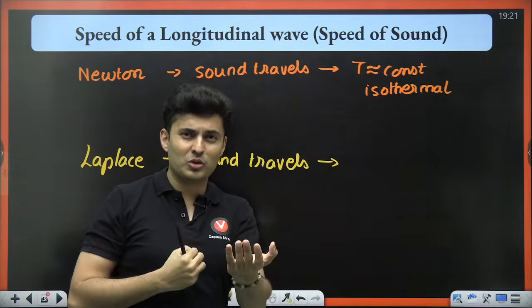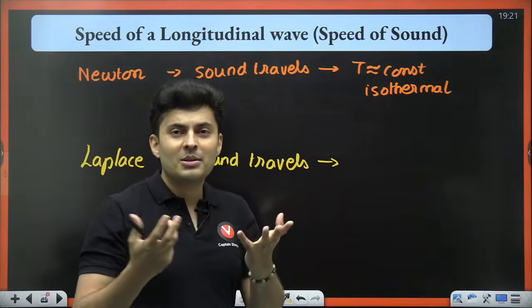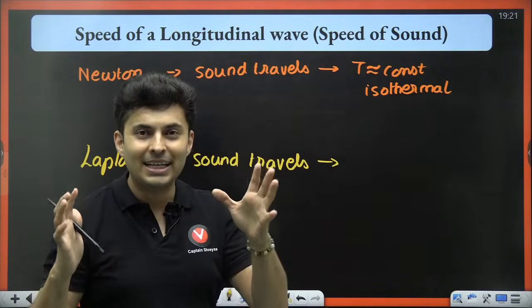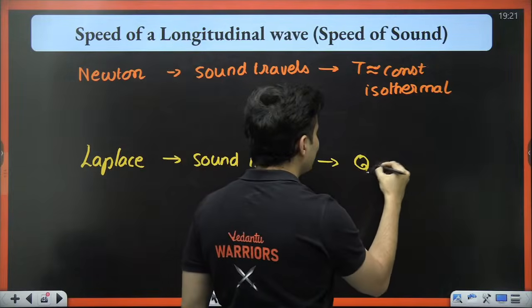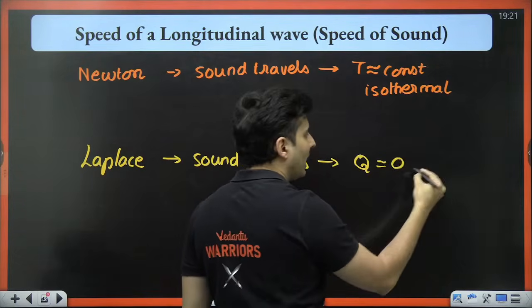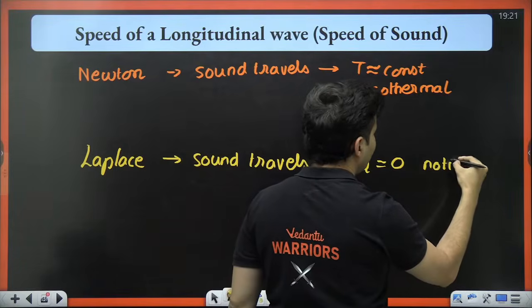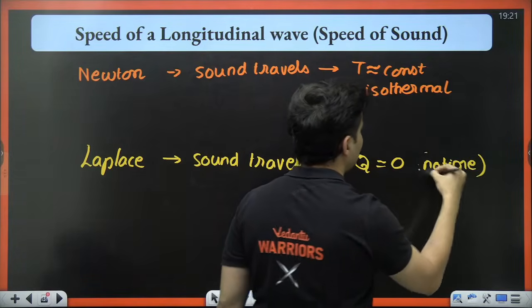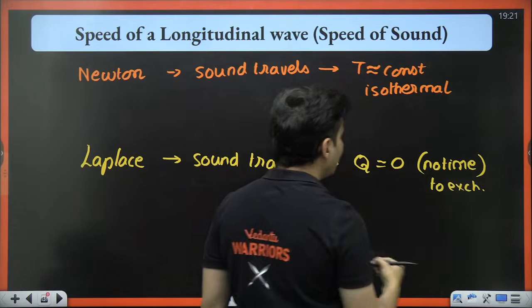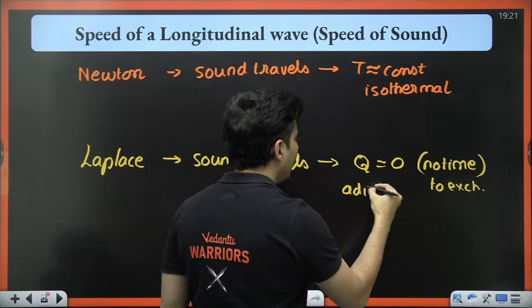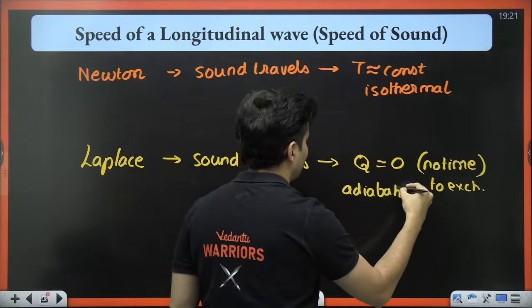So there is no absorbing or releasing of heat. So the system maintains its heat content, meaning Q is zero, no time at all to exchange heat, that means it is an adiabatic process.